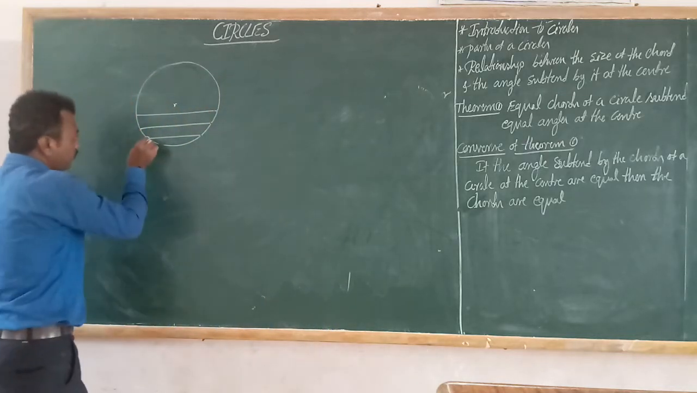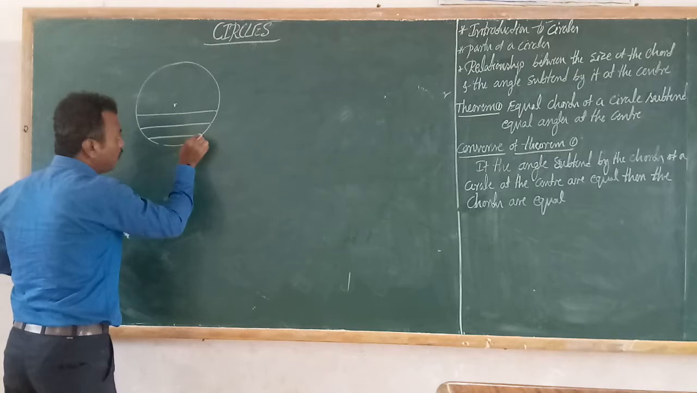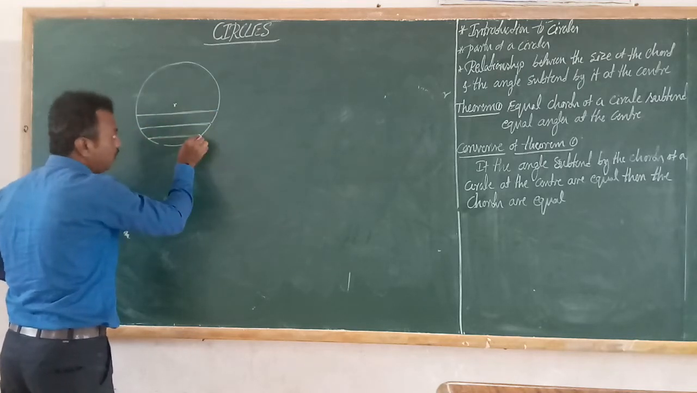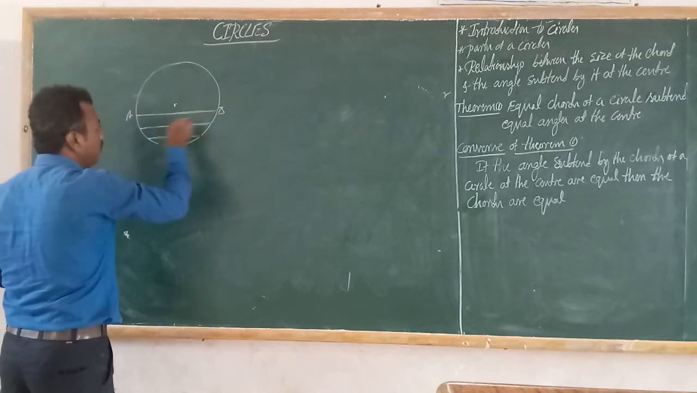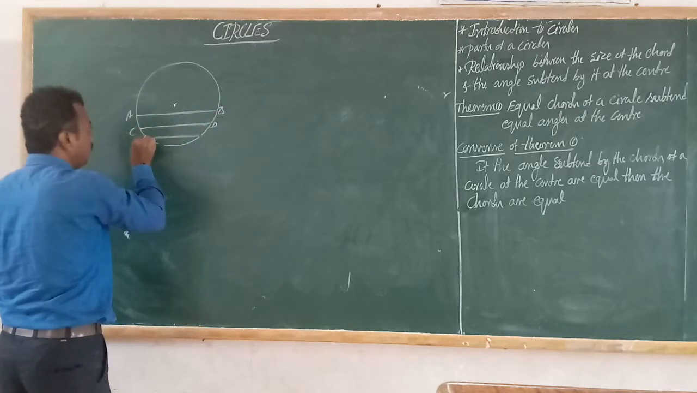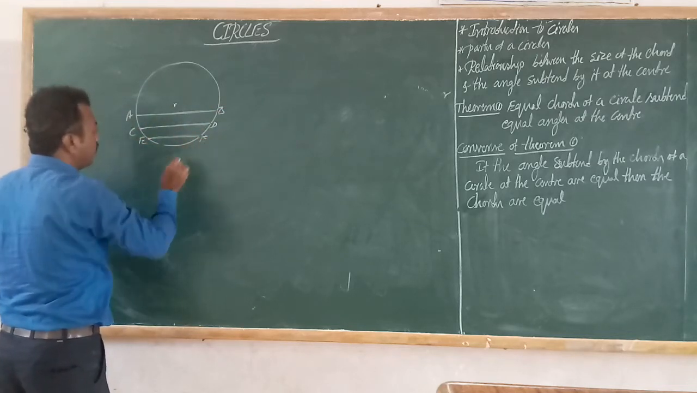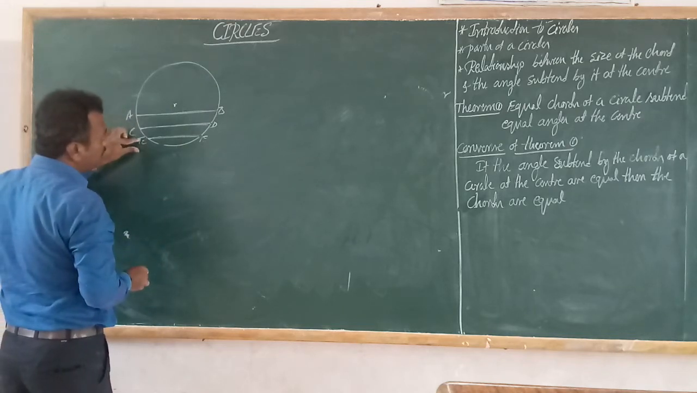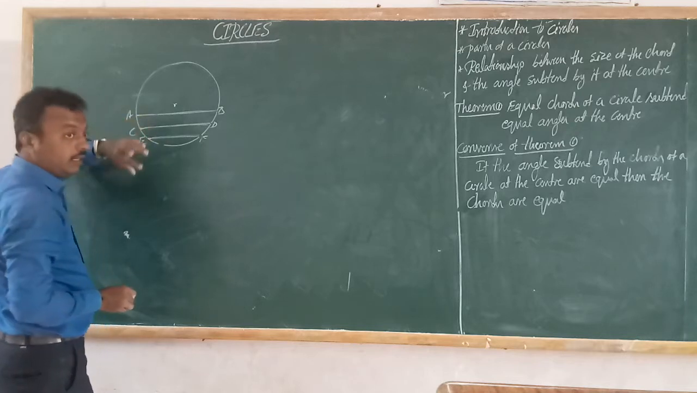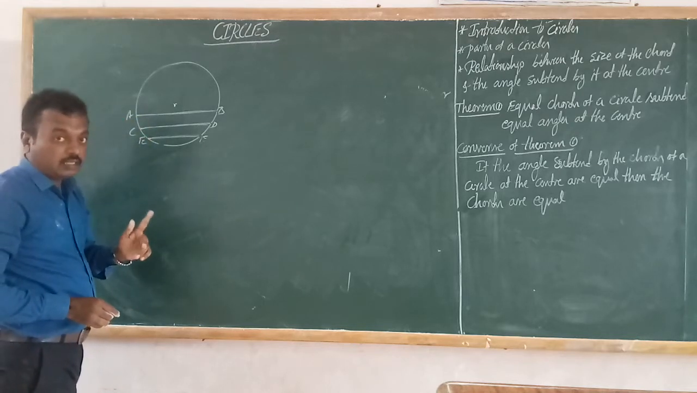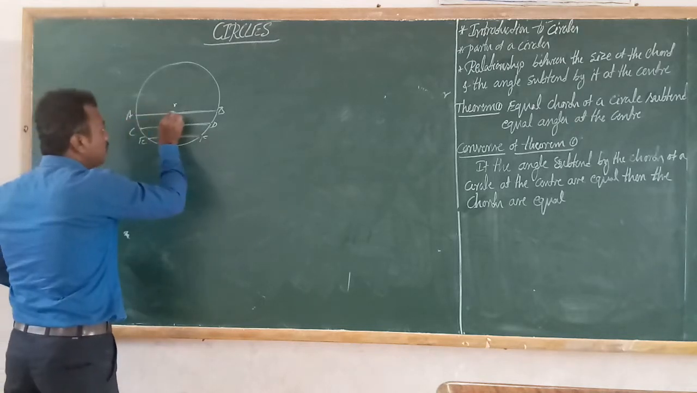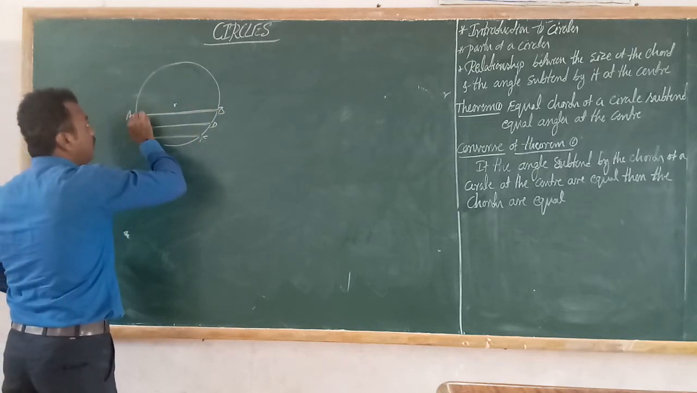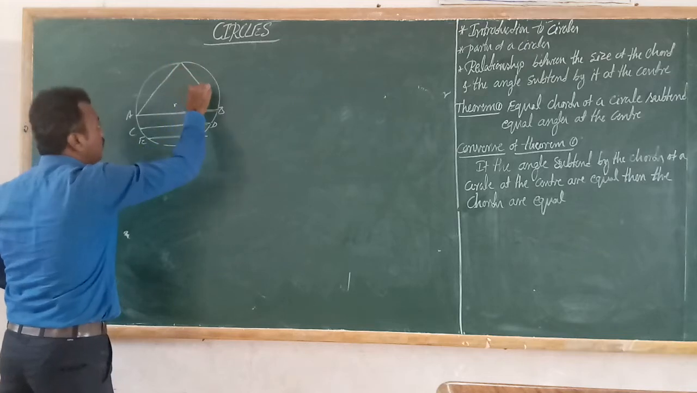See, this is a smaller chord, this is a bigger chord, and this is smaller, and it's also smaller. See, AB, CD, and EF. I am giving that. Okay, AB is greater than CD and CD is greater than EF. All these chords are different sizes. Yes or no? Yes. These chords are different sizes, but this chord has an angle subtended at the circumference of a circle.